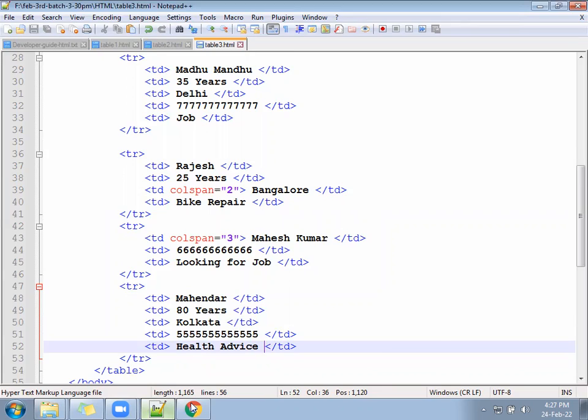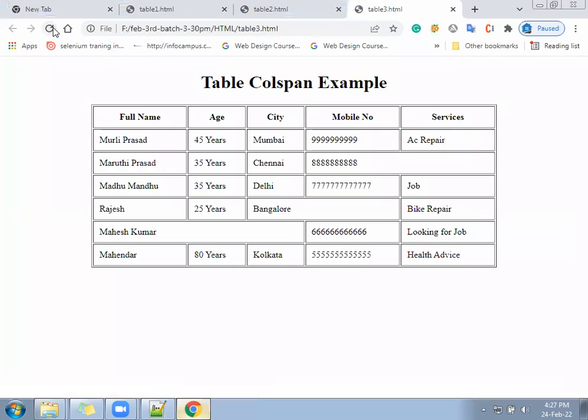Hope everything is perfect and the page is loading properly. So the last user has all the details.